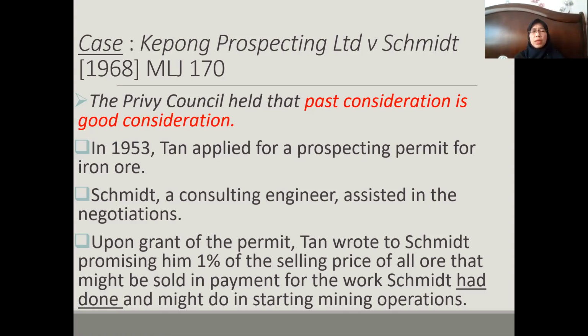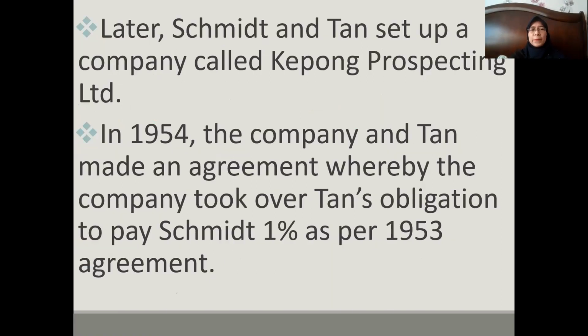Upon grant of the permit, Tan wrote to Schmidt. Tan made some promises to Schmidt, promising him 1% of the selling price of all ore that might be sold, in payment for the work Schmidt had done and might do in starting mining operations. So you can see in the negotiation, assistance came first, and later only the promise to pay 1% of the selling price. It's like a commission here, right? What happened later?